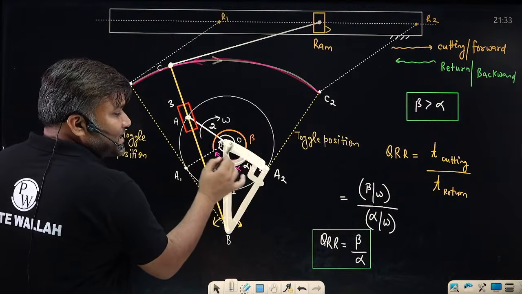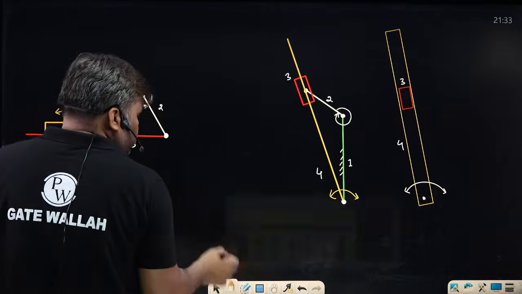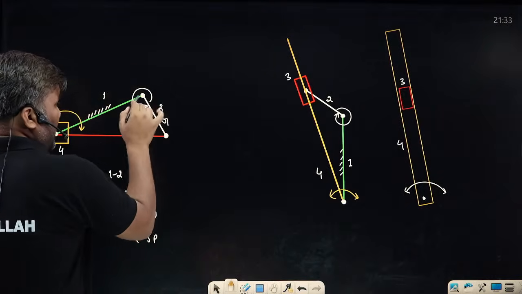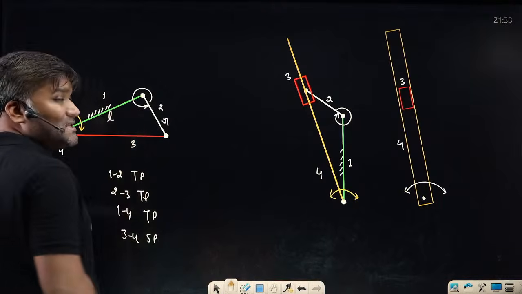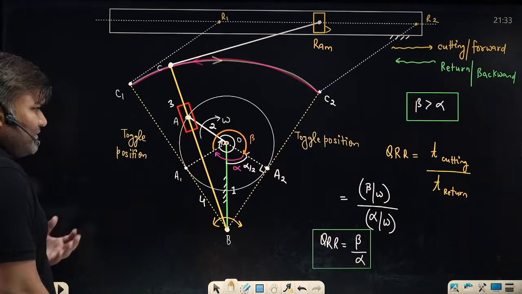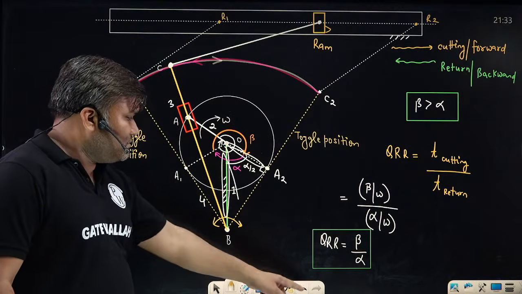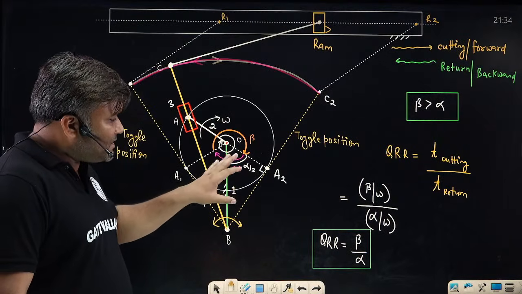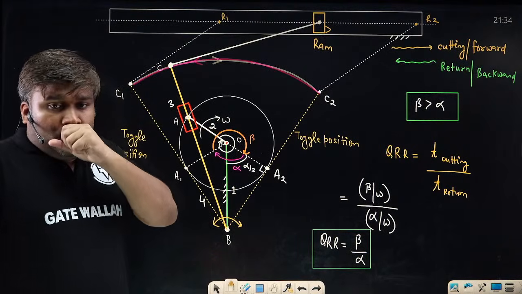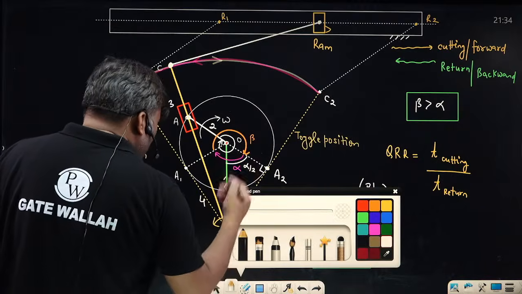This dimension is radius r, and the green link is the connecting rod, whose length is called length L. So they will give the radius of the crank and the fixed link dimension. Can you find out from the geometry itself the value of alpha by 2? You can very easily solve it.